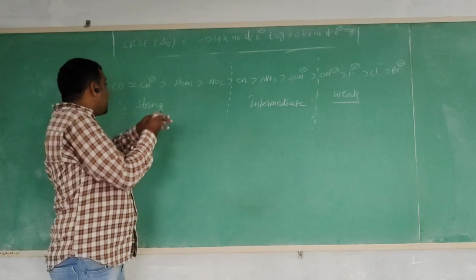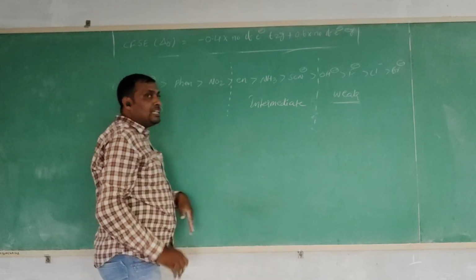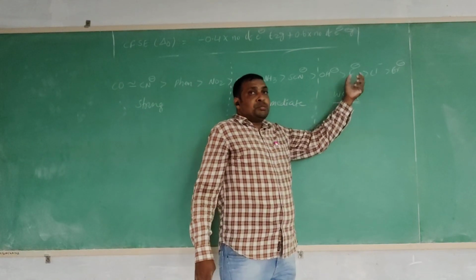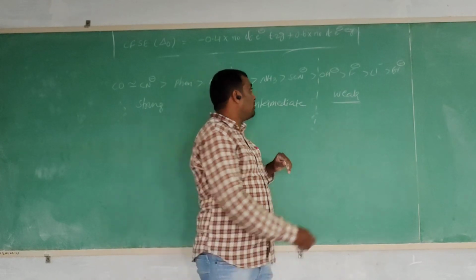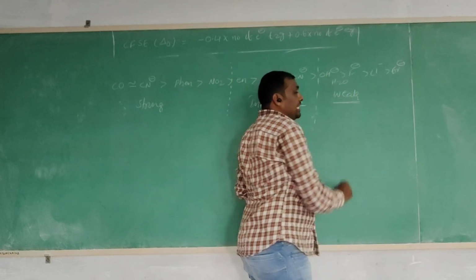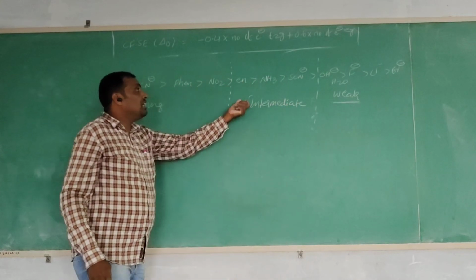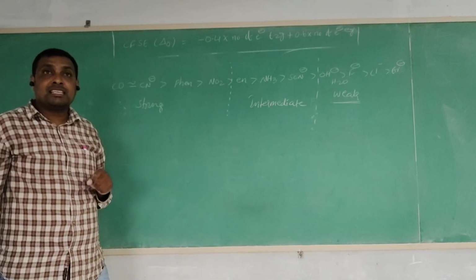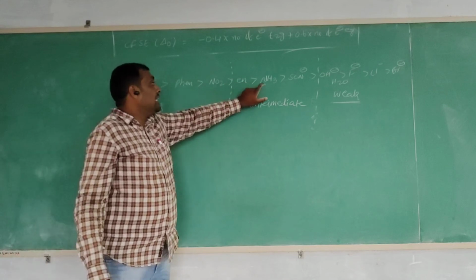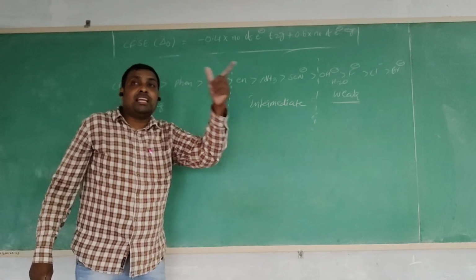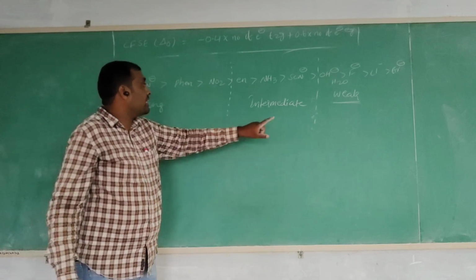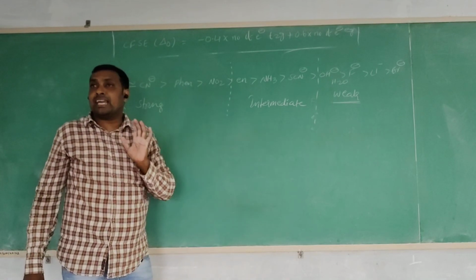Maximum energy difference is present with strong field ligands, and less splitting of energy is present with weak field ligands. Your aqua ligand is also a weak field ligand. And what about the intermediate ligands? Depending upon the metal atom and oxidation state, they will act as strong field or weak field. These types of ligands are called intermediate ligands.